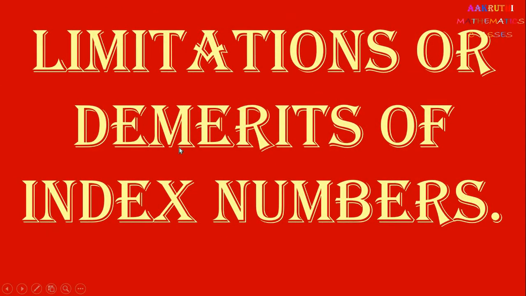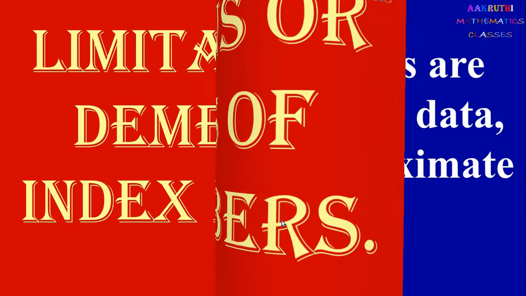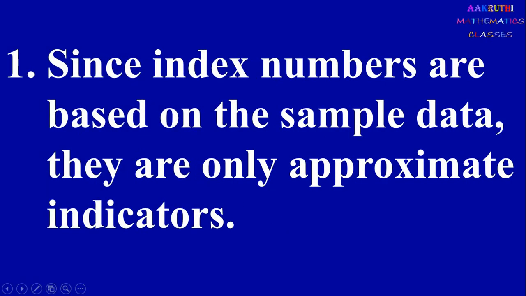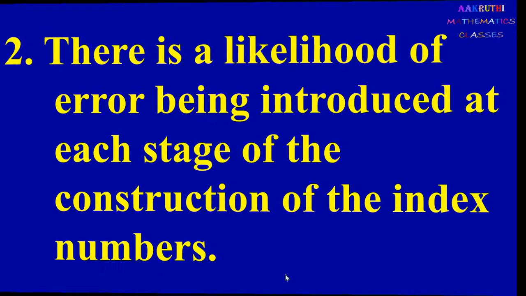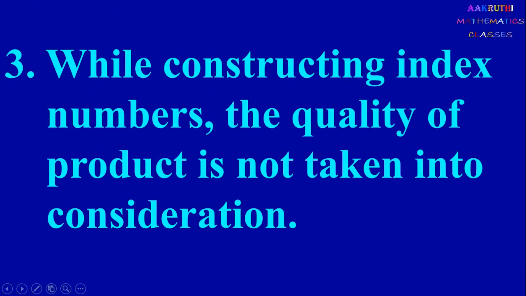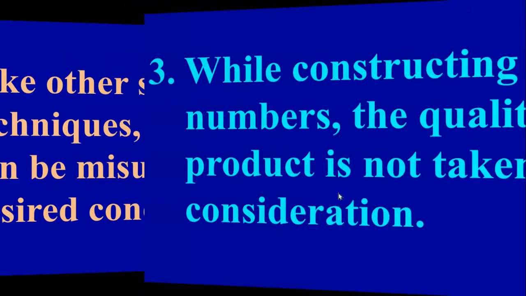Next we study limitations or demerits of index numbers. First one, since index numbers are based on sample data, they are only approximate indicators. Second one, there is a likelihood of error being introduced at each stage of the construction of index numbers. Third one, while constructing index numbers, the quality of product is not taken into consideration.